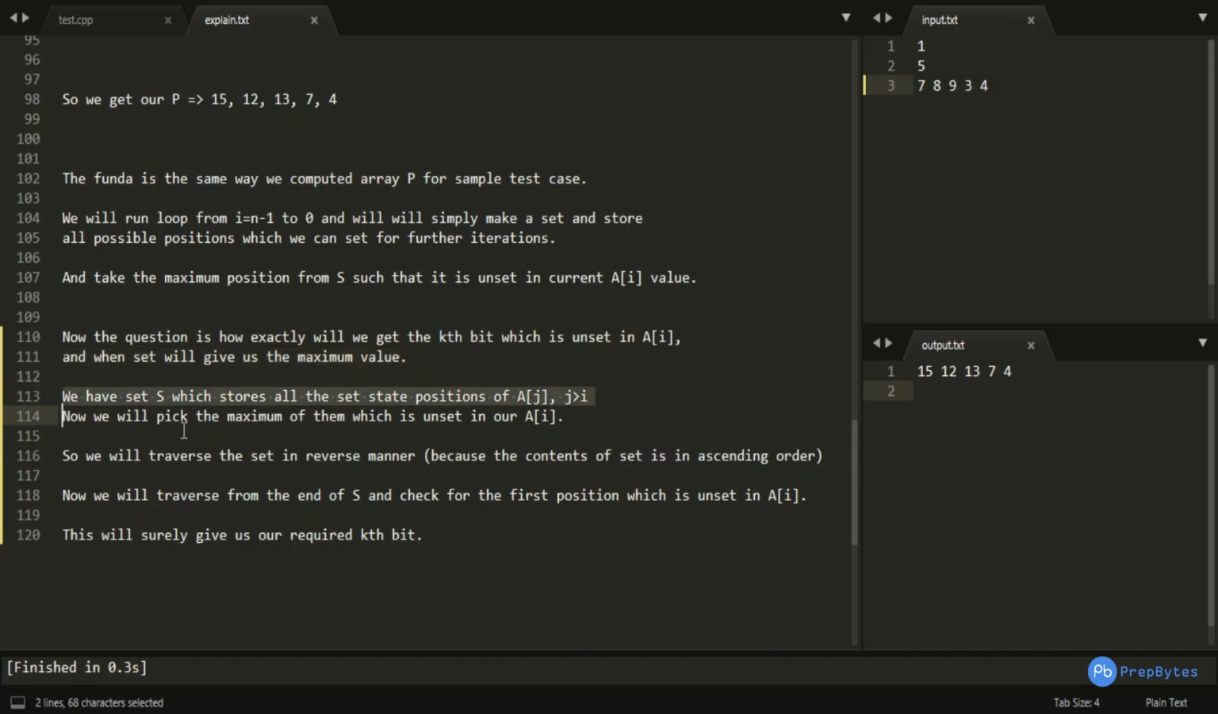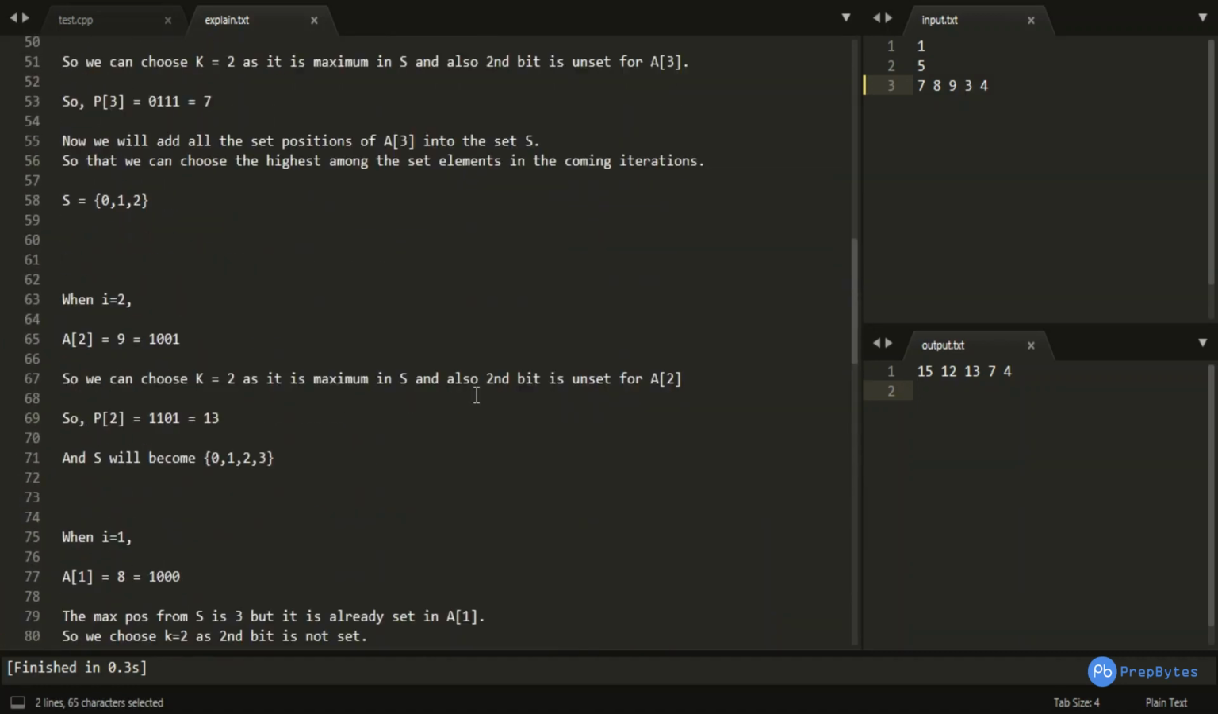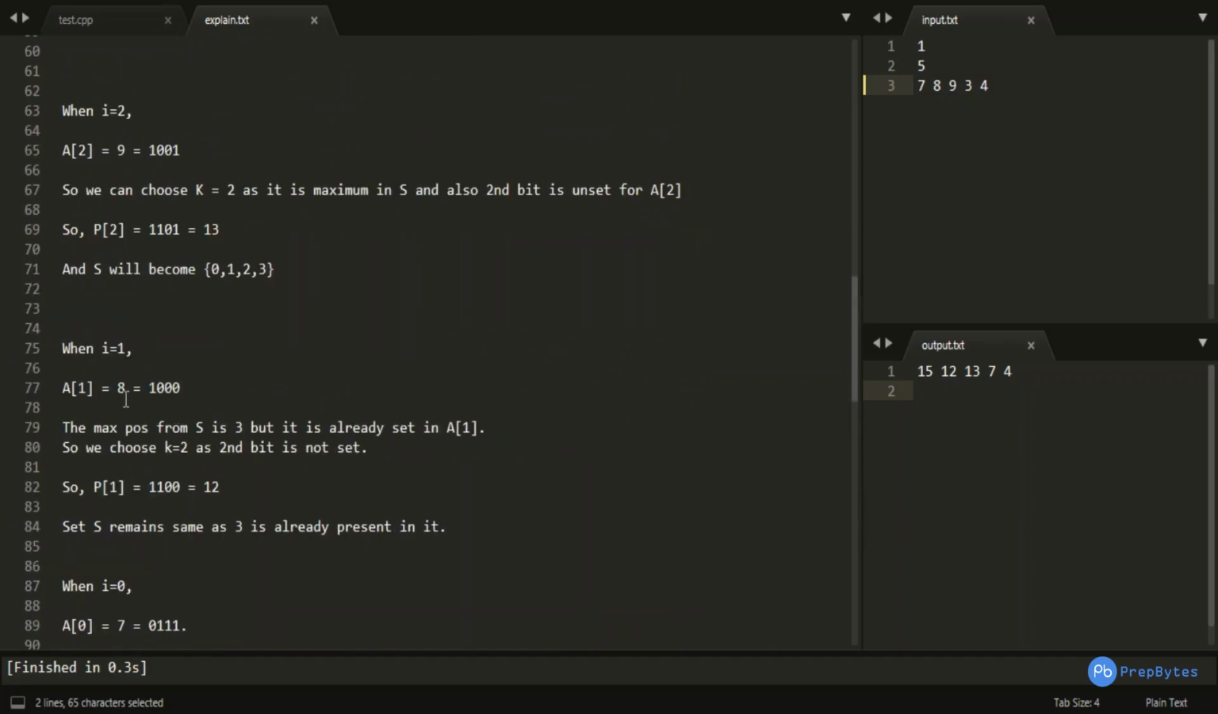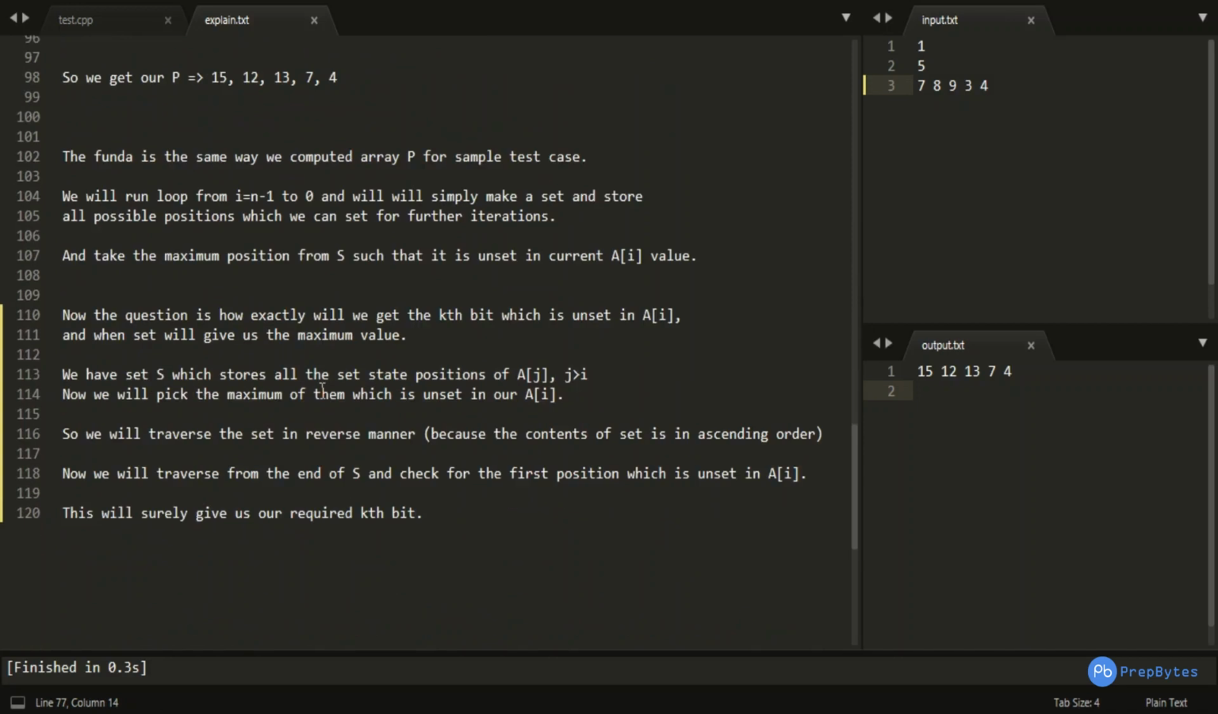So we will have a set S which stores all the set bit positions of A[j], with j greater than i. This condition is valid. Basically, my set S contains all the set bit positions in each and every A[j] with j greater than i as the condition. Now, we will pick the maximum of them which is unset in A[i], right? That's what we did over here in the case of A[1]. We took the maximum which is unset in A[i]. The maximum was 3, but 2 was the maximum which was unset in A[i], right?